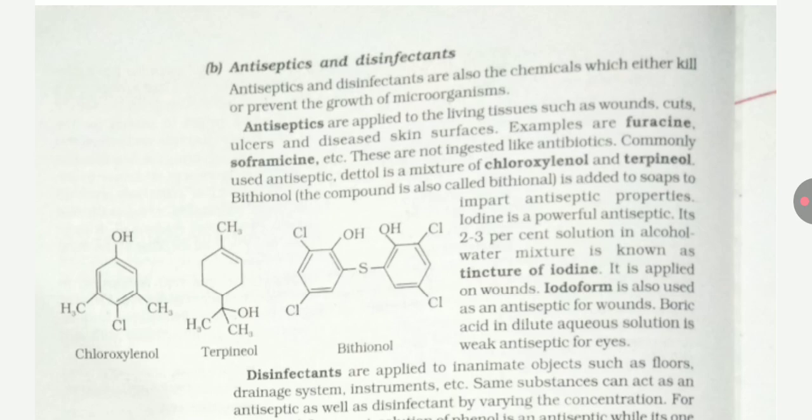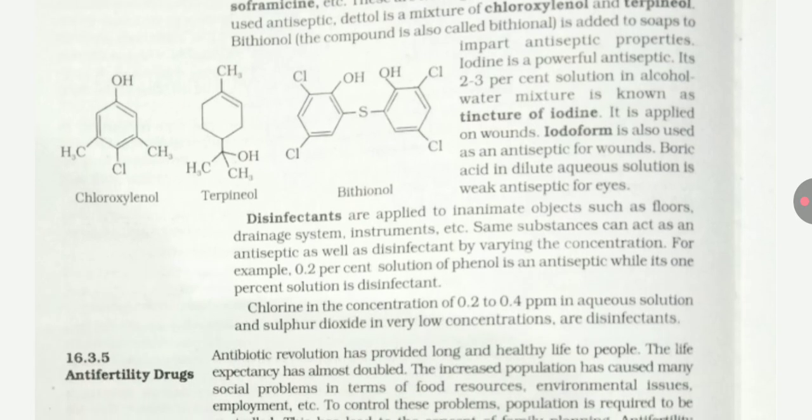Its 2 to 3% solution in an alcohol and water mixture is known as tincture of iodine. It is applied on wounds. Iodoform is also used as an antiseptic for wounds. Boric acid in dilute aqueous solution is a weak antiseptic for eyes.